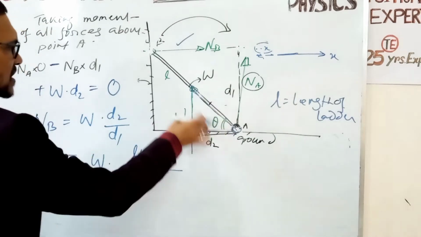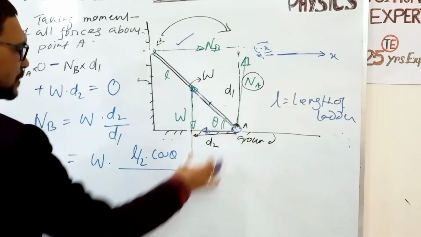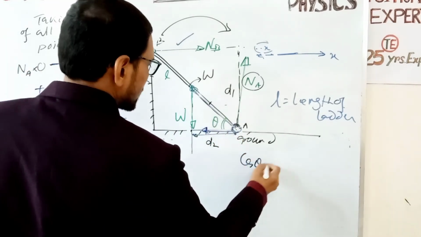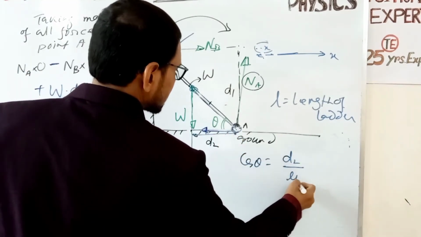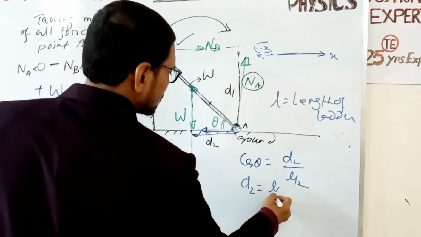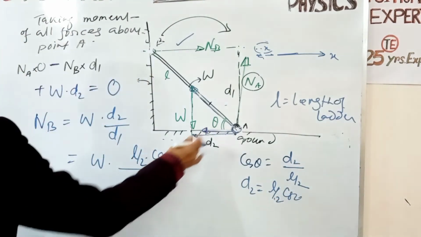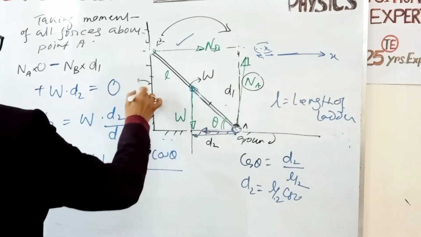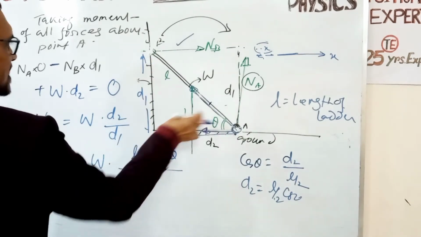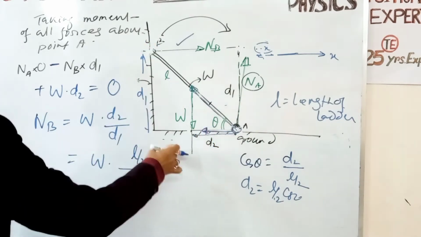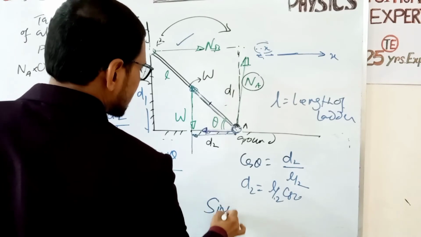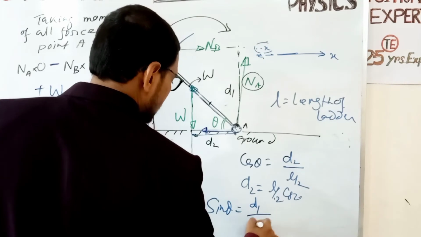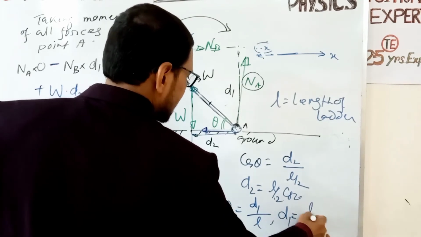From this triangle, cos theta equals base by hypotenuse, so d2 equals L by 2 into cos theta. Now what is d1? From this triangle, sin theta equals perpendicular d1 by hypotenuse L, so d1 equals L sin theta.